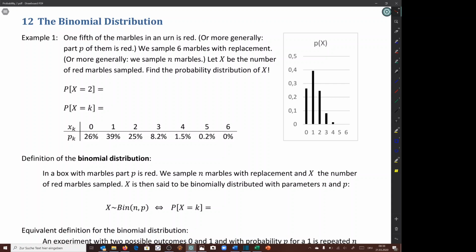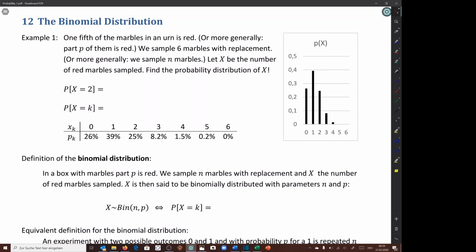The model for the binomial distribution is an urn with marbles in it, and a part of them are red. We now sample a certain number of these marbles with replacement, and our random variable x is the number of red marbles obtained.